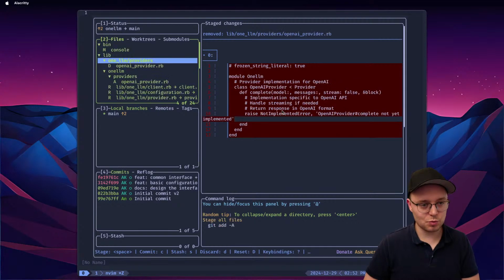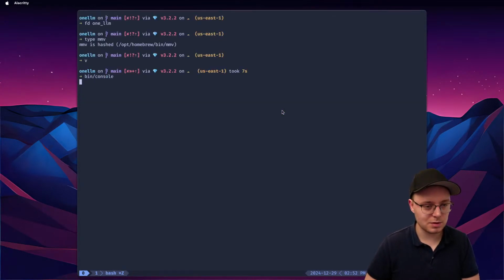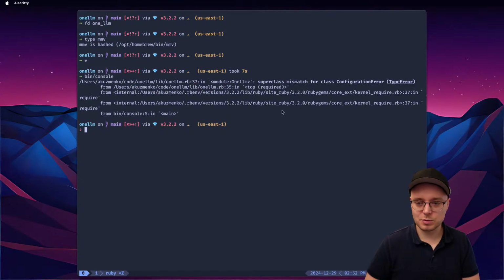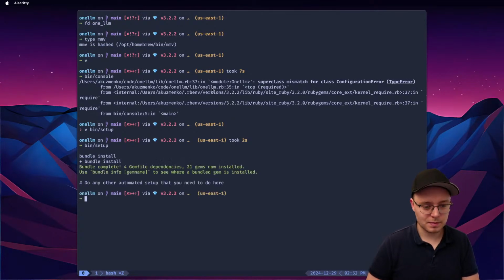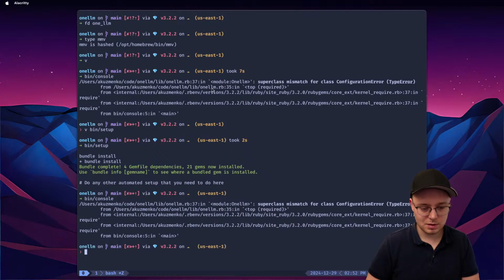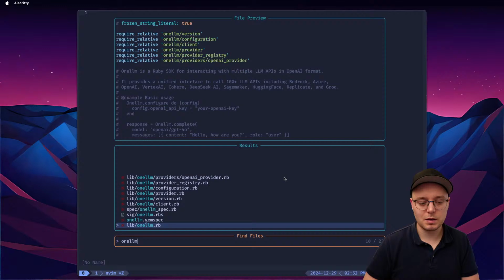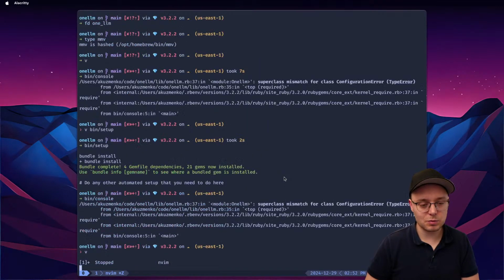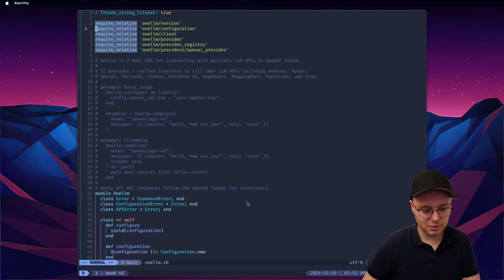Okay, so this should work. And then if we do this, we have that. Now bin console. Still doesn't work, so much for configuration. Interesting. Okay, but still. What does setup do? Bundle install. Maybe I should do that. Okay, now bin console. No. Okay, let's review it. And then what is the error? The error is mismatch of class, configuration type error. Line 35. Okay.